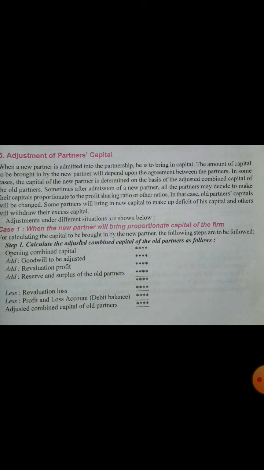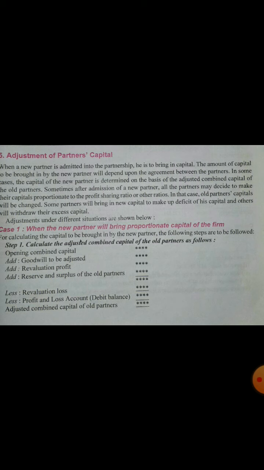So both cases happen, but the main theme of this adjustment is that whenever a new partner comes into the partnership firm, supplies some amount of capital, and shares a particular part in the profit of the firm, they must all have proportionate capital.